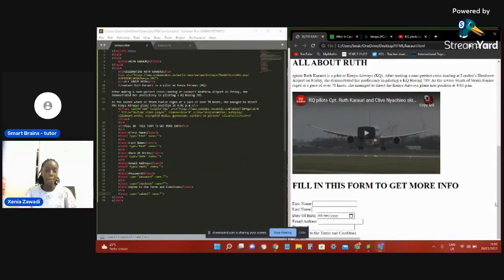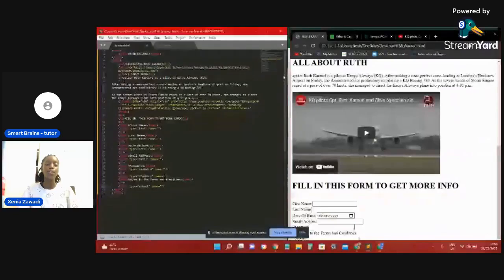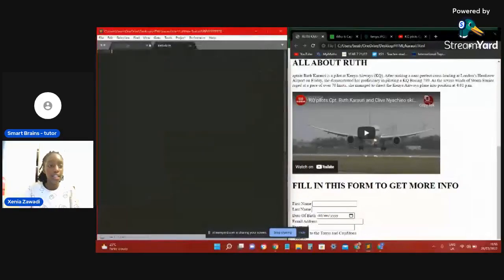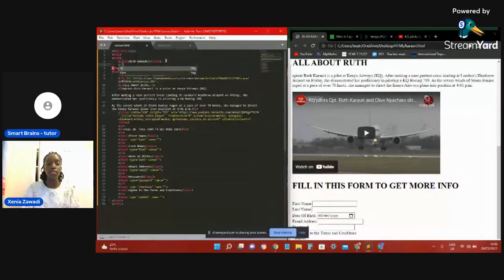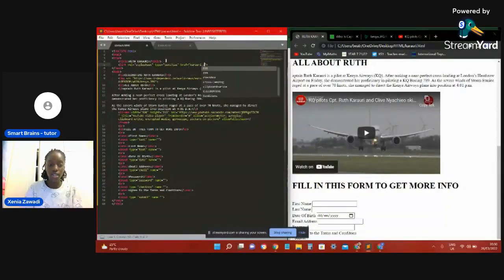Yes. Now, what's a website without colors? So we're going to be using CSS. And before we use CSS, we first link the HTML to the CSS. So we do link, and the name of the CSS is karauri.css.